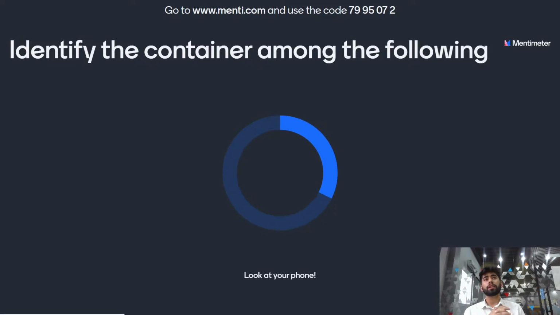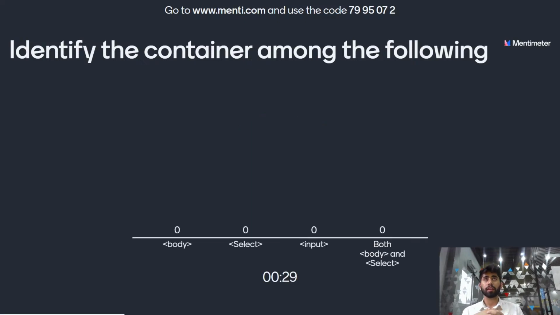Identify the container among the following. Which is the container? If you answer this question, before that think, what is a container? Body, select, input, or both body and select? You have 20 more seconds. Think. Identify the containers. Which of the following is the container among these options?